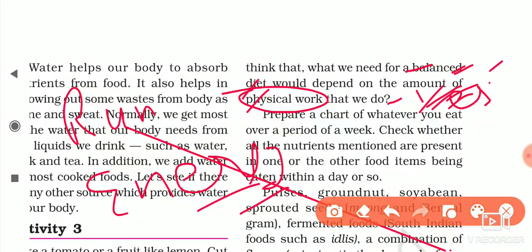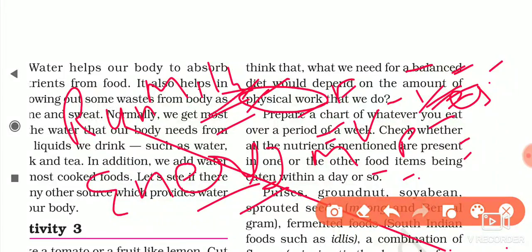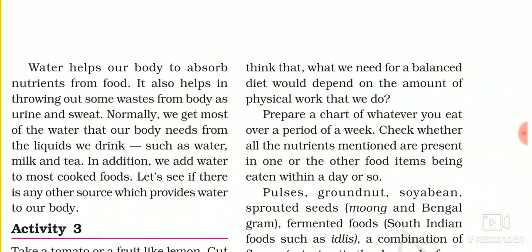People prepare a chart of whatever you eat over a period of a week. Check whether all the nutrients mentioned are present in one or the other food items. For example, carbohydrate, suppose you are taking milk. In milk, all the nutrients are present: fat, vitamins, minerals, proteins. And milk is a balanced diet, and in the right quantity they are present.